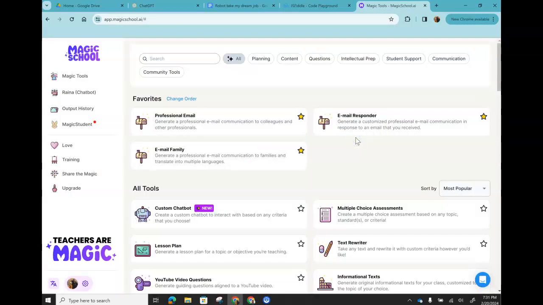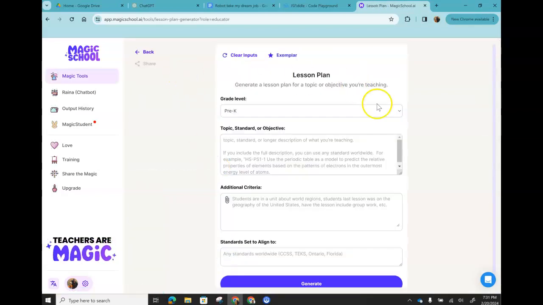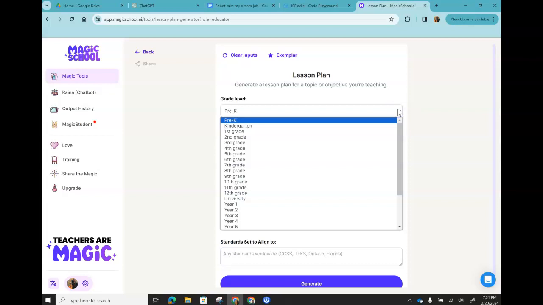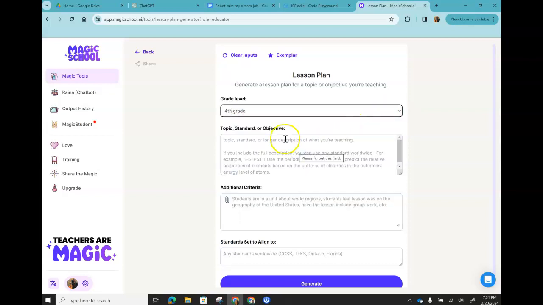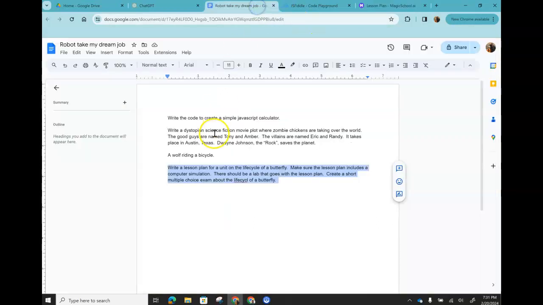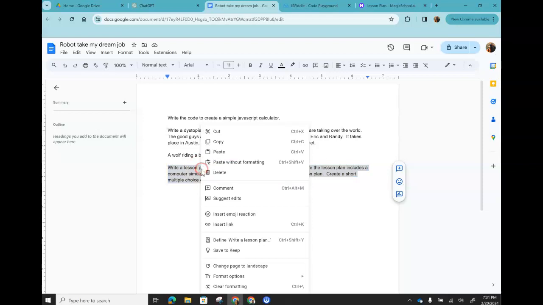All right, so I want it to make a lesson plan just to get a sense of what this could be. And I don't know, maybe we're looking at the 4th grade. And I'll come back here and grab the prompt that I wrote.